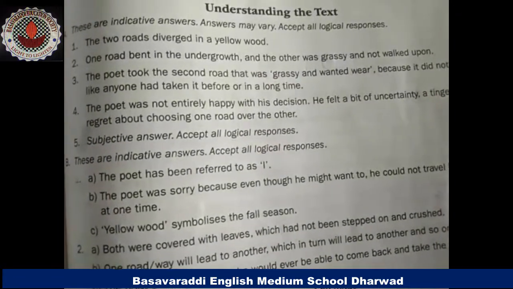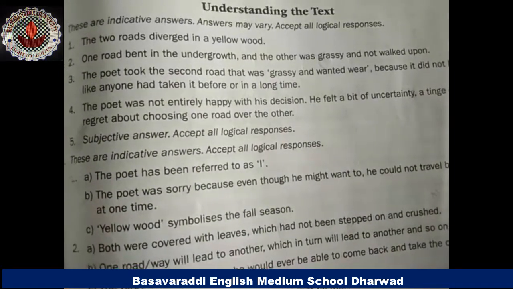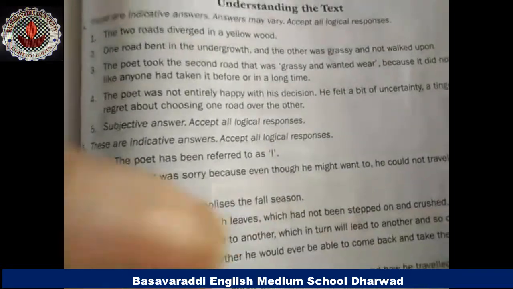So what we have to do here, whatever decision we have to take, we have to take that firmly. We should maintain our firmness there. We should not feel ourselves that I had taken this, I had chosen this. No. We can't take both roads. When there is an option in front of us, we have to think and we have to take the right one. Even though here I am just explaining the summary of the poem, students.